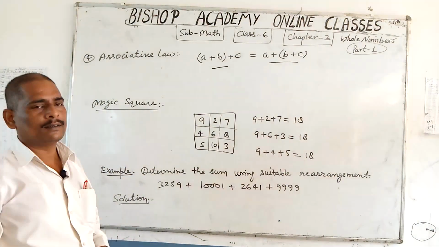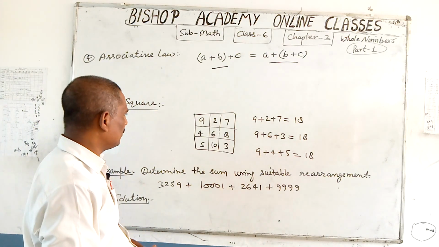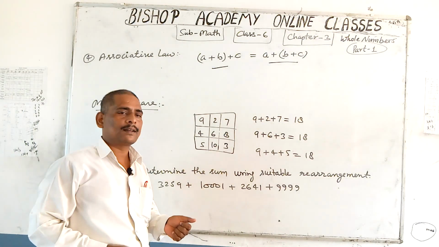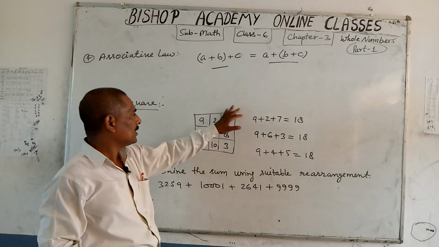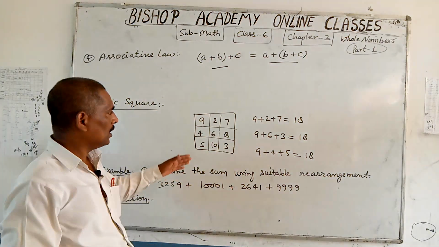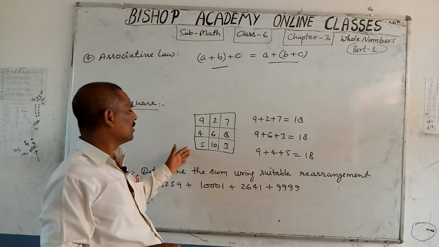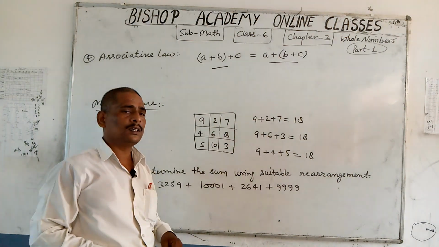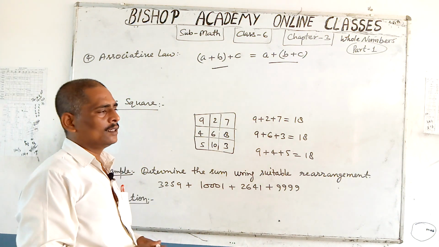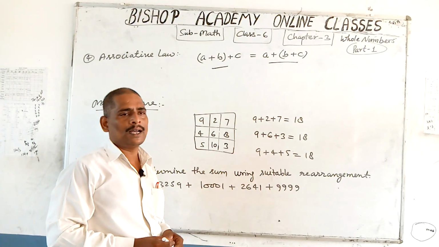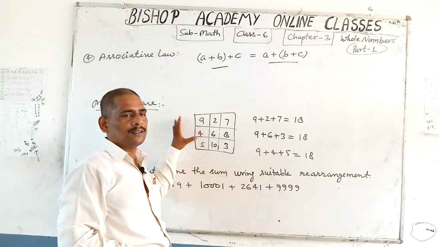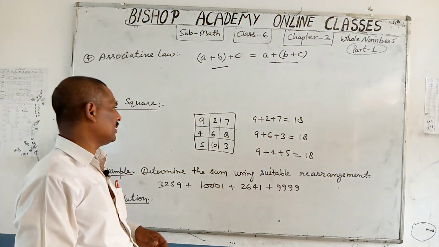Understand now what is magic square. Dear student, this is a very interesting topic. Magic square is a system in which column wise or row wise or diagonal wise, in any way when you add the numbers inside the square, the results are the same. Such a type of square is called magic square.